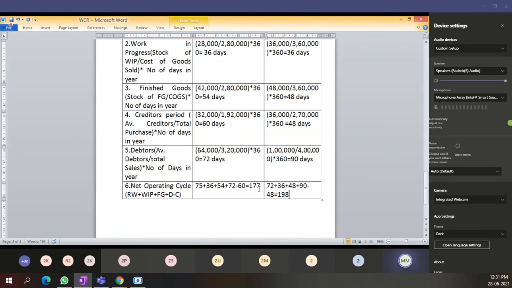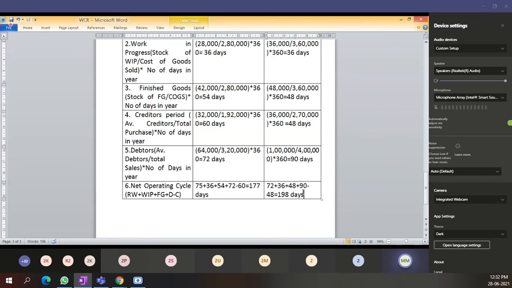98 days. These all are in days, right? Net operating cycle. This many days we require to complete one cycle. We always try to minimize the operating cycle and increase the number of operating cycles in a year.